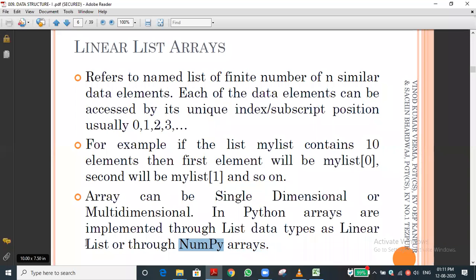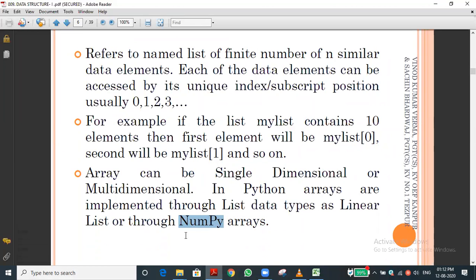What is the difference? In an array, we can store a similar data type, but in a list, there is no restriction like that. We can store whatever type of element. Could you understand the difference between list and arrays? Yes, sir. In Python, we are going to use only the list, an advanced version of array, because there is no restriction.